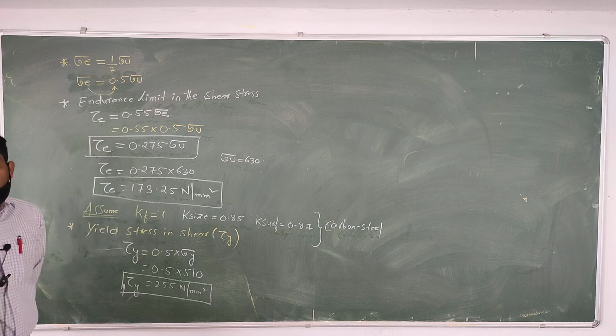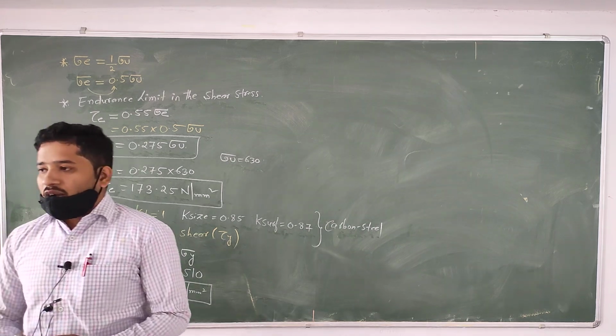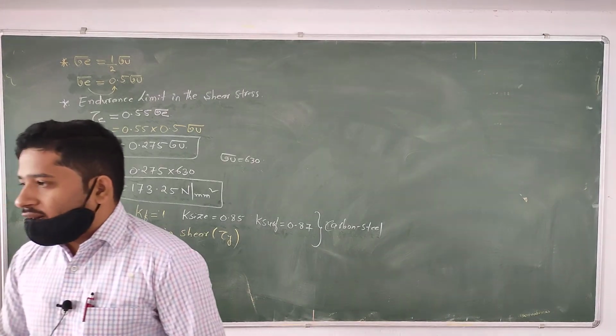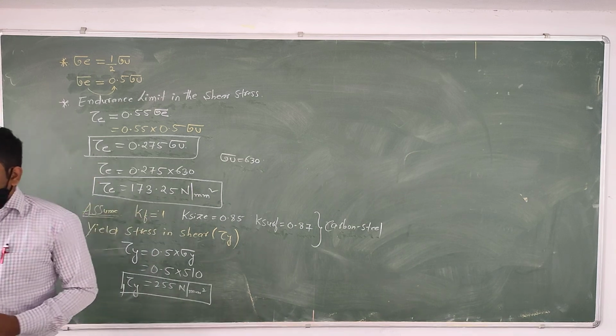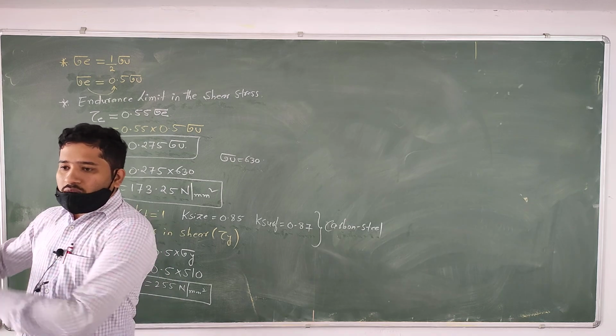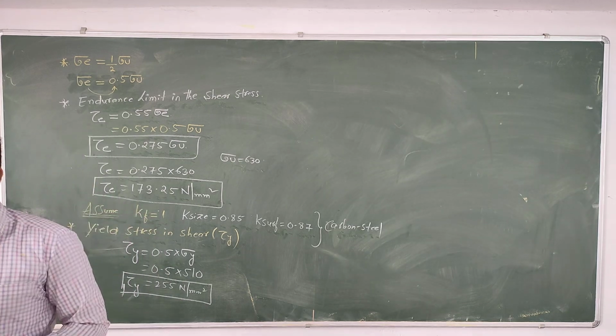Okay dear? Again, what do we need to find out in this case? We need to find out the factor of safety, or the value of n. If you want to find the value of n, then you need to use the formula of the Soderberg equation.